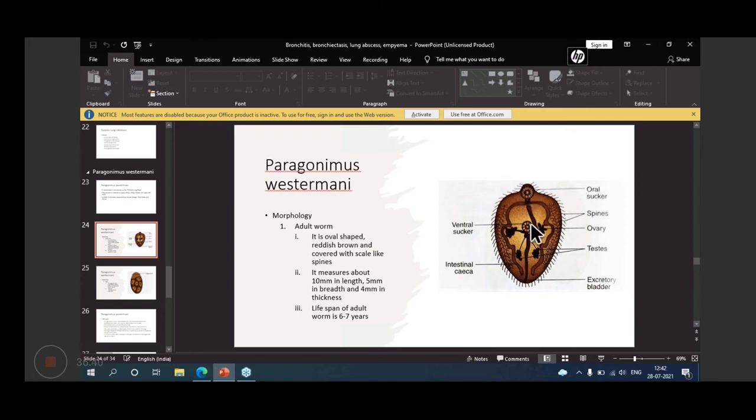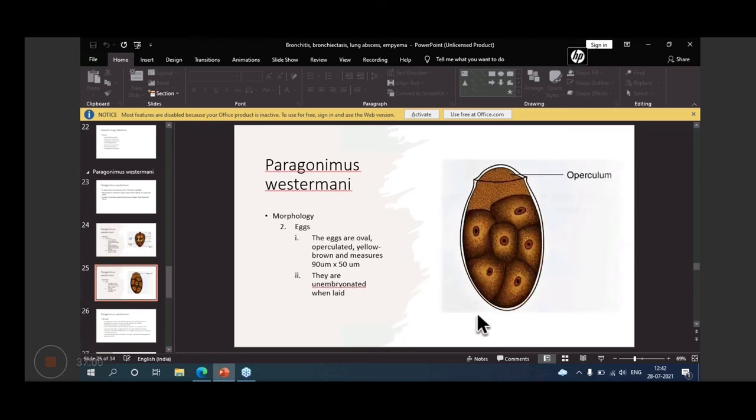Other features are that suckers are there. One is the oral sucker, this is the ventral sucker, and then the intestinal caeca are there. Then the ovary and testes are there, and the excretory bladder is there. So all these are features of the adult Paragonimus westermani.